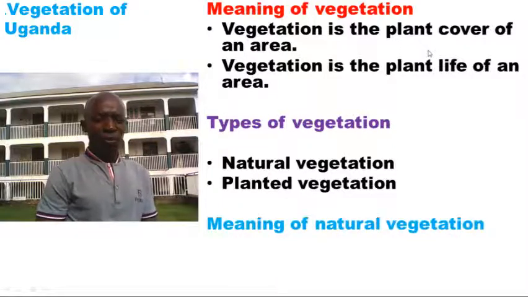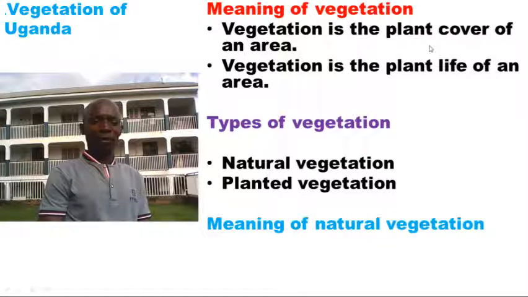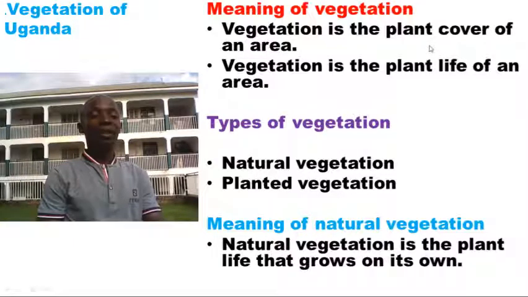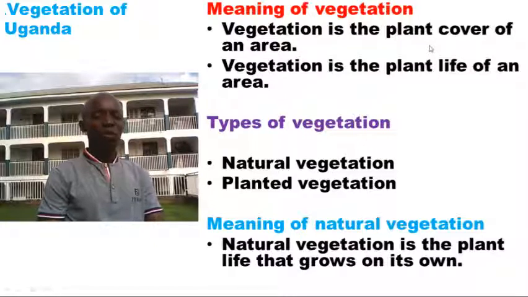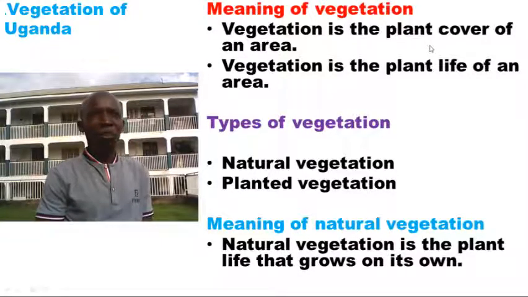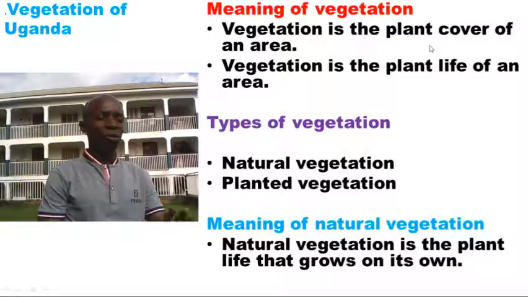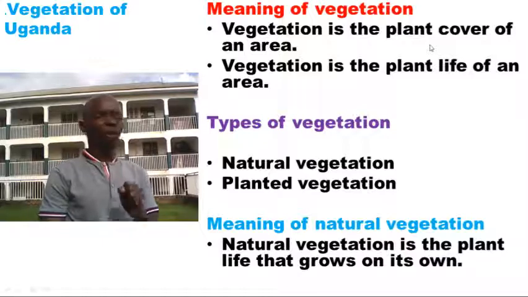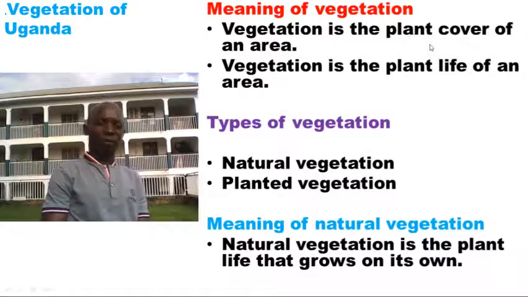Meaning of natural vegetation. What is natural vegetation? Natural vegetation is the plant life that grows on its own. There is no person who takes care of it. It grows on its own. That one, the vegetation that grows on its own, is called natural vegetation.